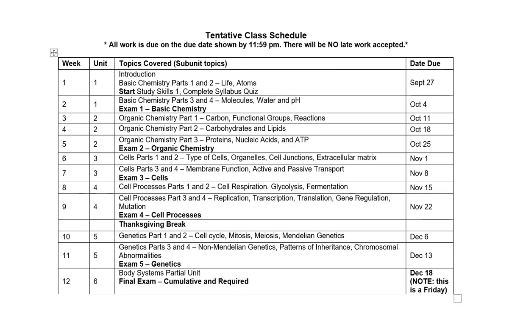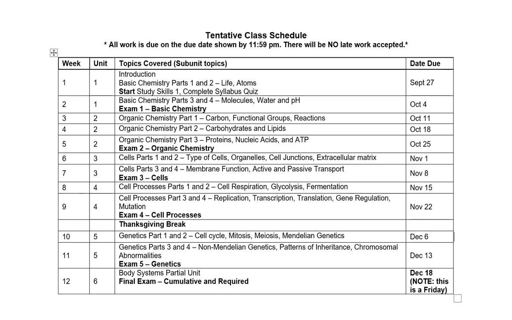So then part of this very first week, you are to complete the basic chemistry parts 1 and 2, which is based on life and atoms, and submit those 2 assignments. So the first 2 assignments that are due are going to be lecture notes for parts 1 and 2, and then the quizzes for parts 1 and 2. Okay, so based on life and atoms, and you'll see in the Canvas portion what is due and when it's due. All of the due dates are in there.